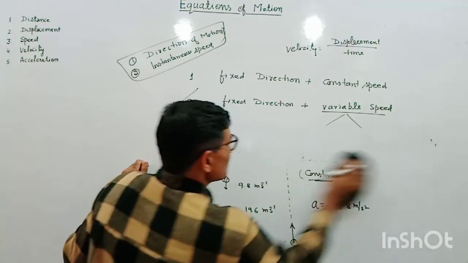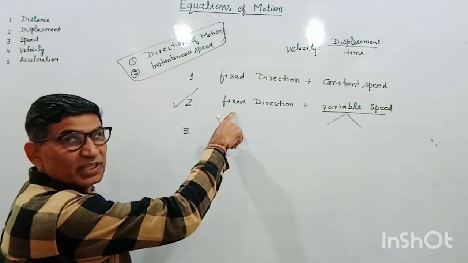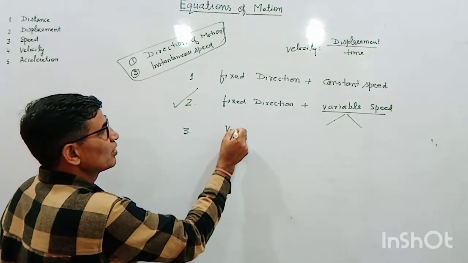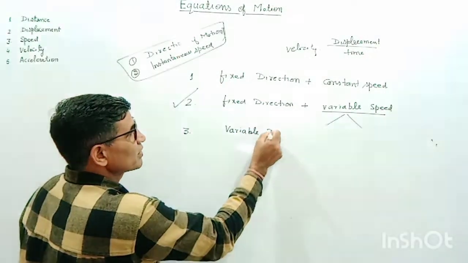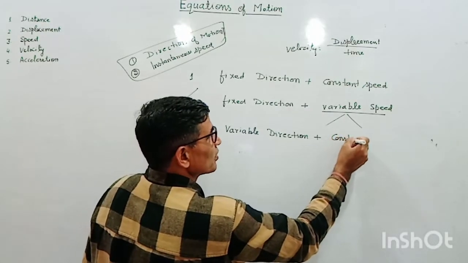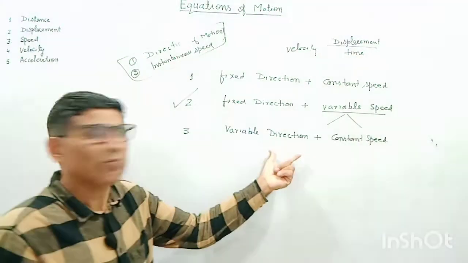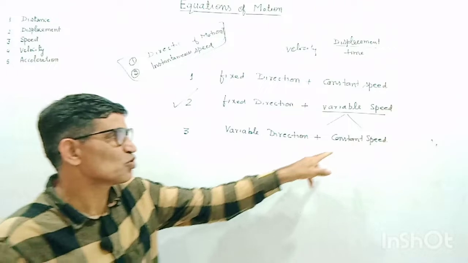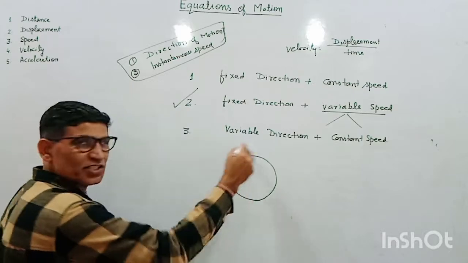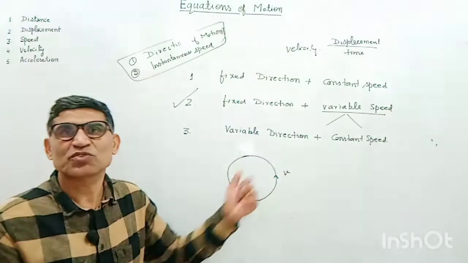I take the third case. Here speed is fixed, direction is changing, variable direction, but constant speed. This is the third case. In this situation, the body may be moving in a circular path with a constant speed, that may be uniform circular motion. If the body is moving in a circular track with a constant speed v, speed is constant, but direction is continuously changing.